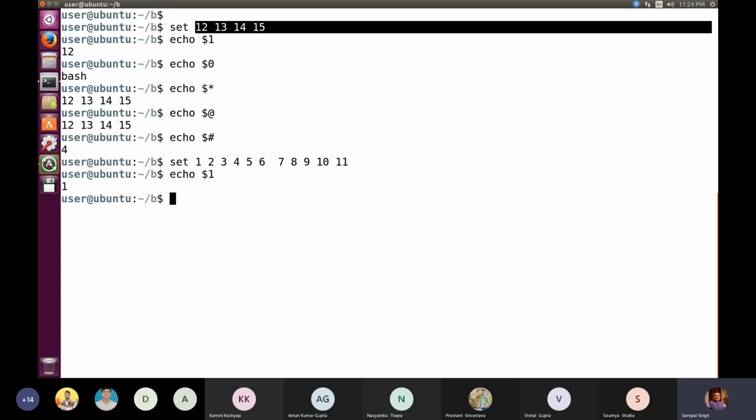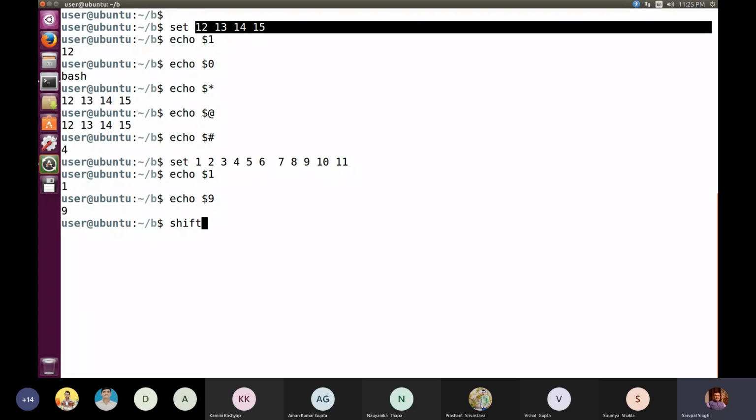So that means we can go up to 9 only, because $9 will be 9. Then how can we access 10 or 11? See, I am talking about the older version. It's not applicable to this one, which right now I am using. So in that case, it was allowed to execute shift. When you are doing shift, it is performing left shifting.